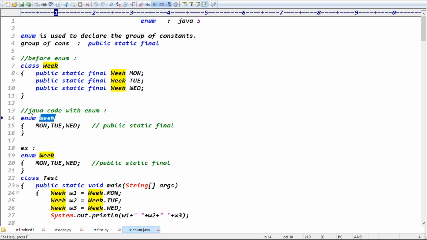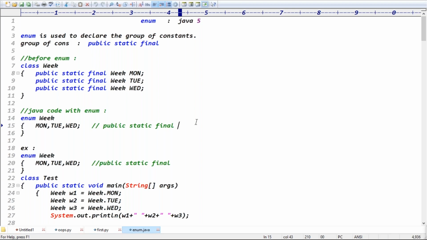With enum, what happens? You can declare an enum like Week. Inside the enum, you can declare the constants, guys: Monday, Tuesday, Wednesday. These constants are by default what type of constants? Public static final constants, right? Exactly.